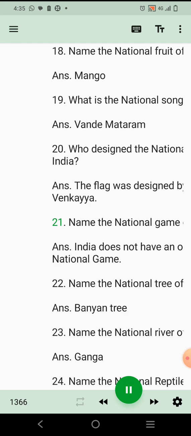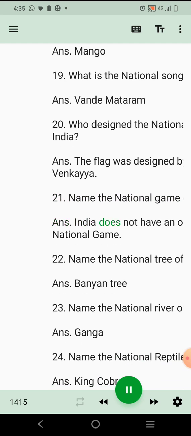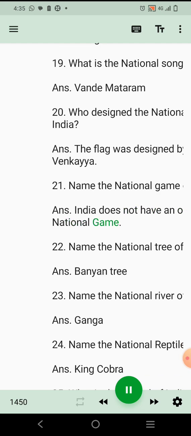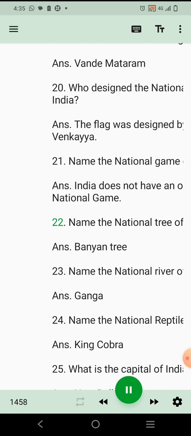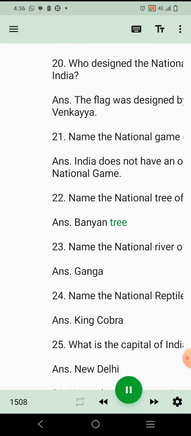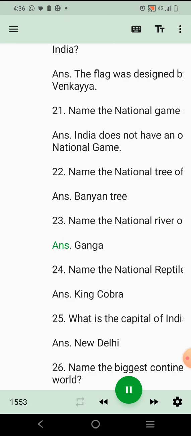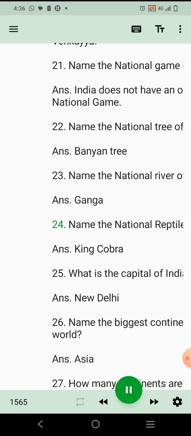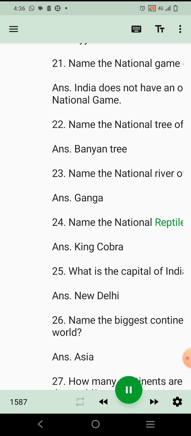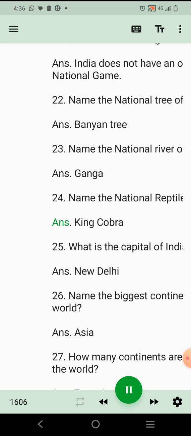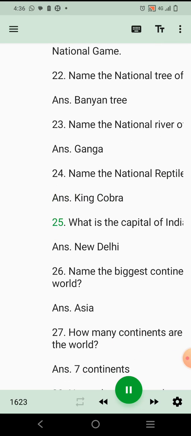21. Name the national game of India. Ans. India does not have an official national game. 22. Name the national tree of India. Ans. Banyan tree. 23. Name the national river of India. Ans. Ganga. 24. Name the national reptile of India. Ans. King cobra. 25. What is the capital of India?